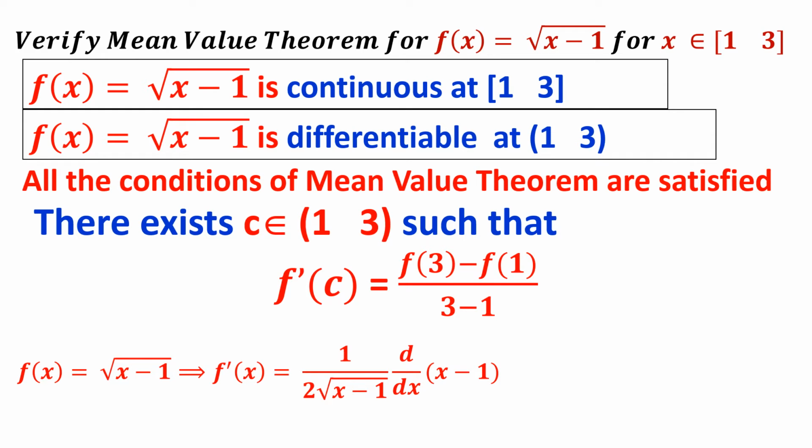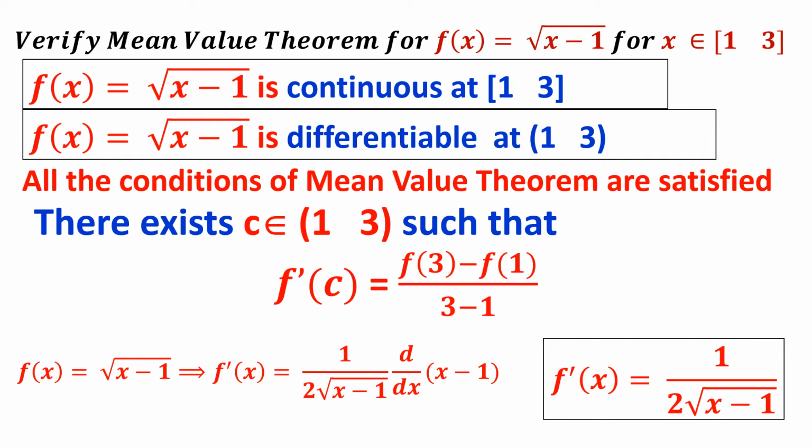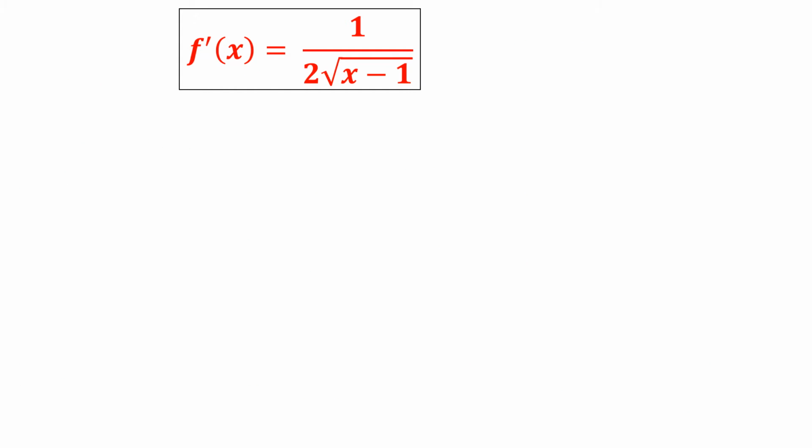Let us find what is f dash of x. It is 1 upon 2 into square root of x minus 1, into d by dx of x minus 1. Remember, this x minus 1 is in the denominator. Therefore, when you put x is equal to 1, it goes to 0. That is why we are telling that it is differentiable in the open interval 1 comma 3, in which 1 is not included. What is the differentiation of x minus 1? It is 1. Therefore, you got 1 upon 2 into root x minus 1. Remember, it is differentiable in the open interval 1 comma 3. 1 is not included. Therefore, the denominator will not go to 0. Very good. F dash of x I got.